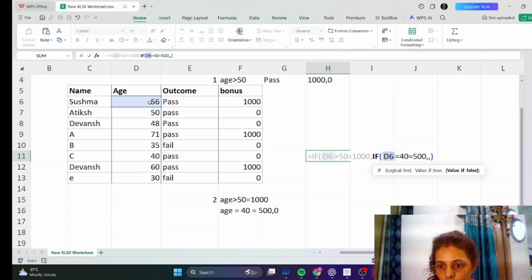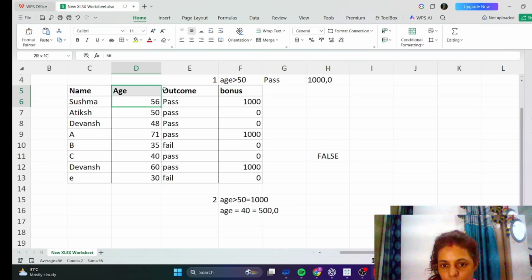Then if the value is false, for false we apply 0, and then close the bracket. For one person there is one bracket.